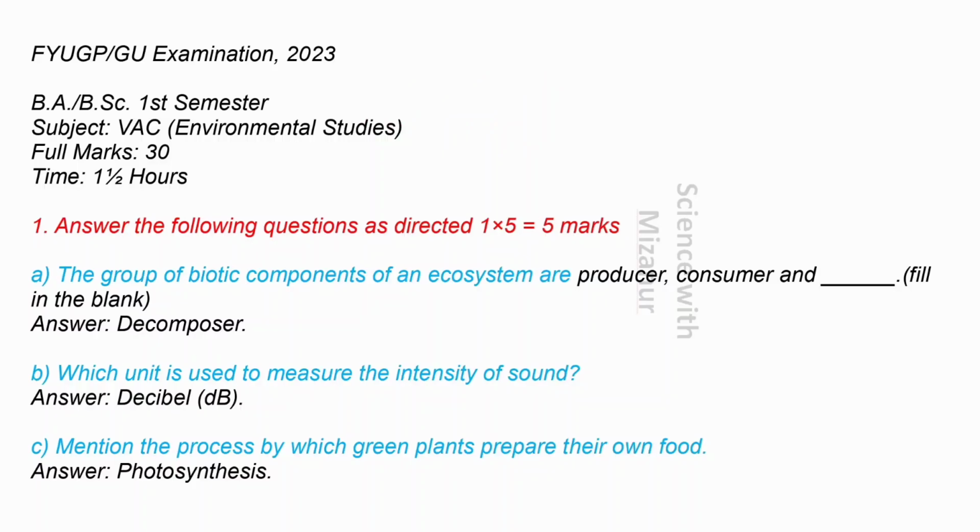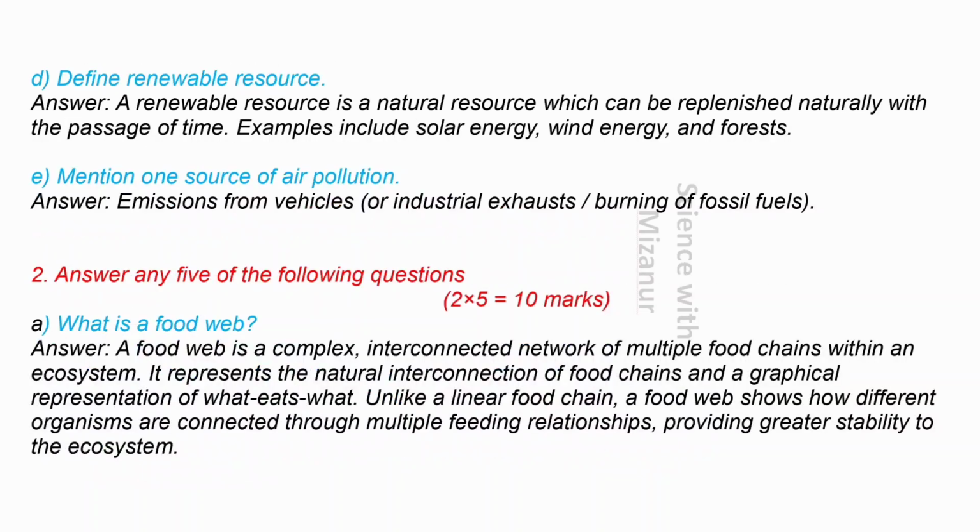1. Answer the following questions as directed. 1 times 5 equals 5 marks. A. The group of biotic components of an ecosystem are producer, consumer, and decomposer. Fill in the blank. Answer, decomposer. B. Which unit is used to measure the intensity of sound? Answer, decibel, dB. C. Mention the process by which green plants prepare their own food. Answer, photosynthesis. D. Define renewable resource.